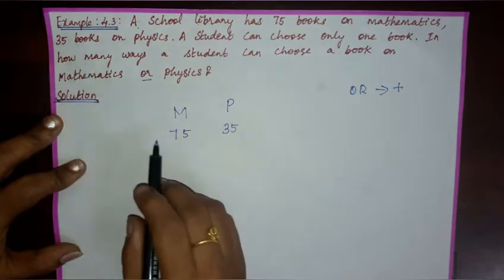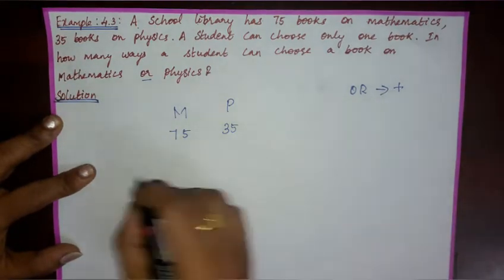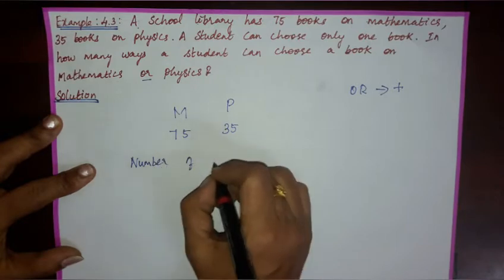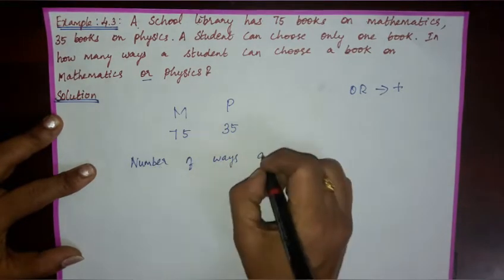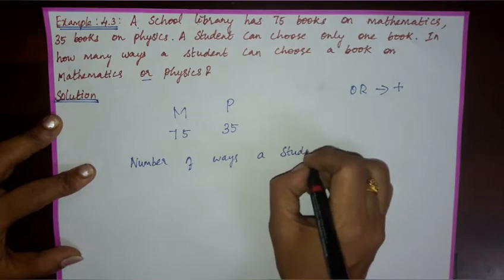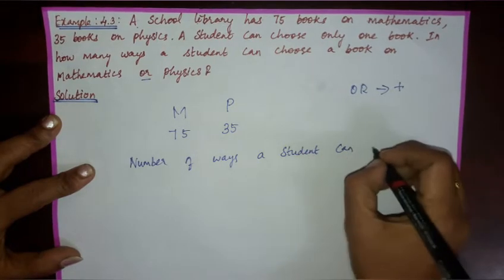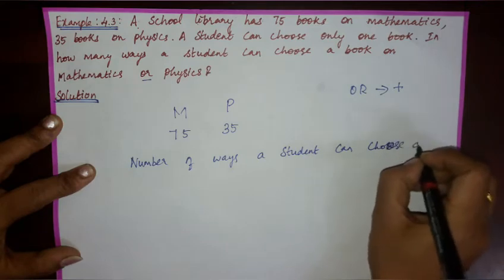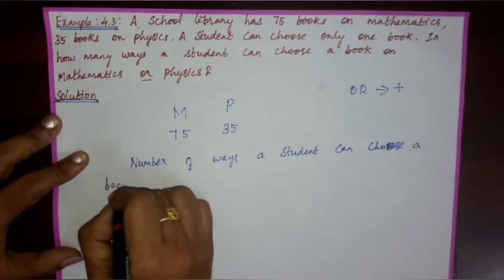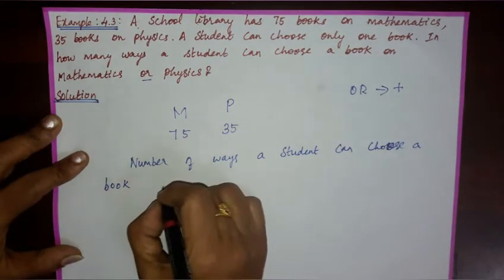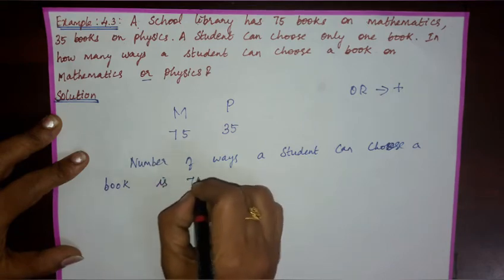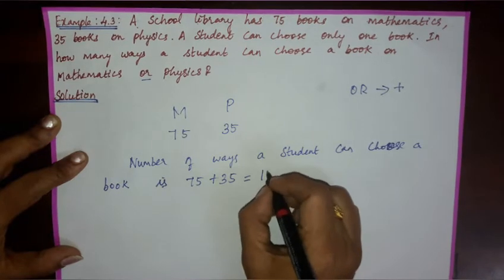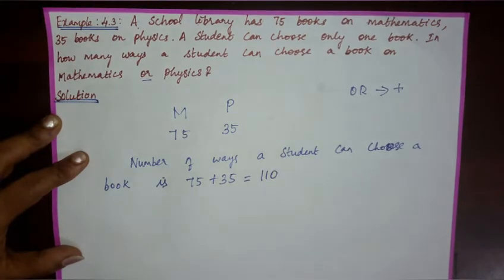Hence, applying the rule of sum, the number of ways a student can choose a book is 75 plus 35, which is 110.